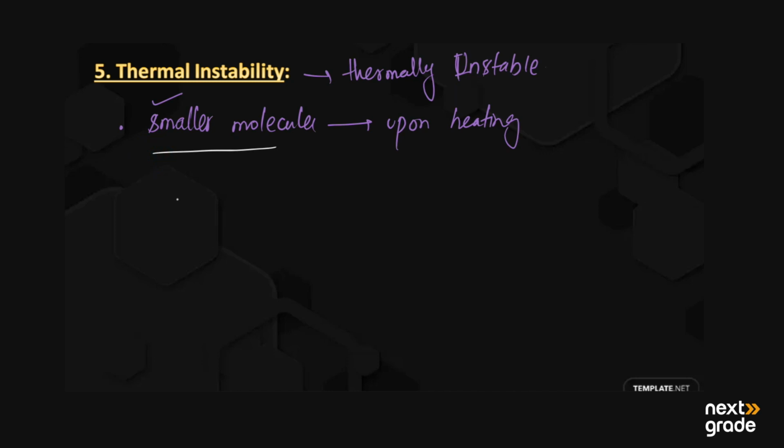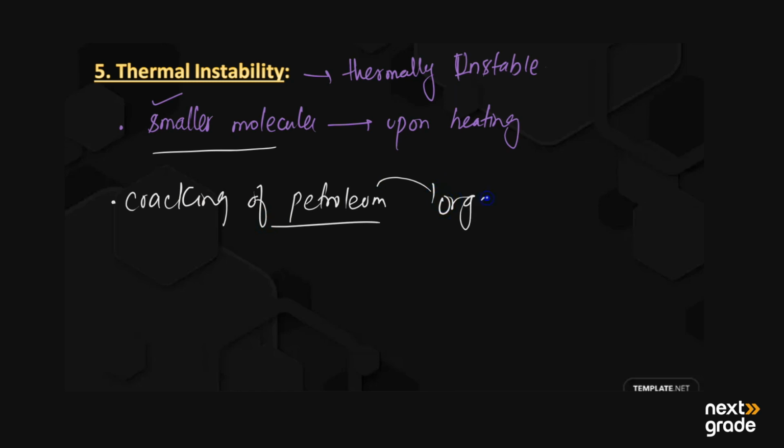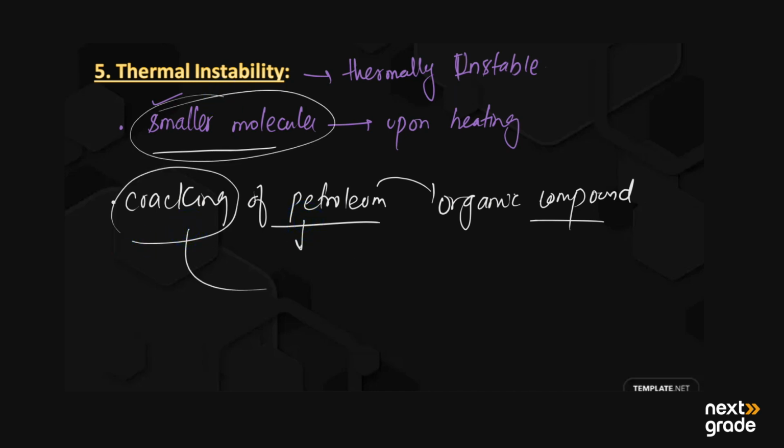This property is of great commercial importance, that is the cracking of petroleum. The petroleum or petrochemical substances are mainly organic compounds, and upon heating they may be broken down into simpler ones. For example, if we start to heat the petroleum, then by the process of cracking it may be divided into smaller molecules. So it is of great commercial importance that organic compounds are thermally unstable.